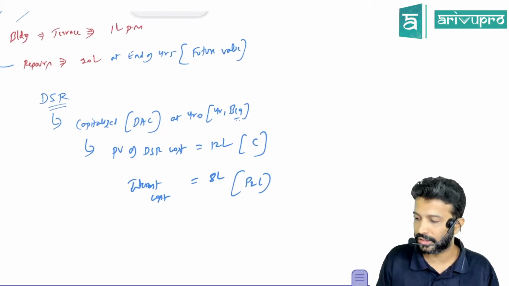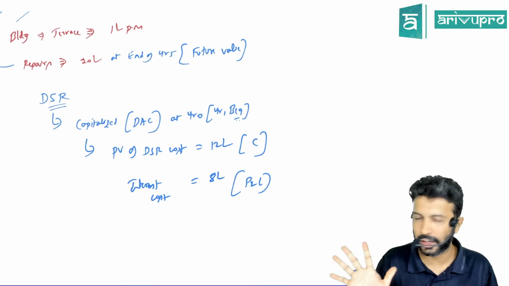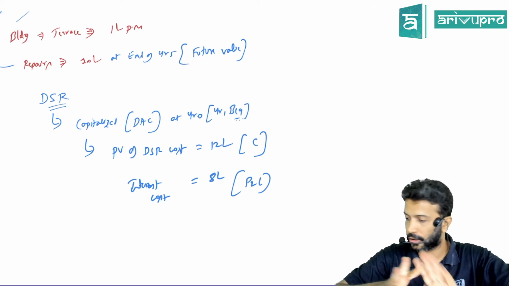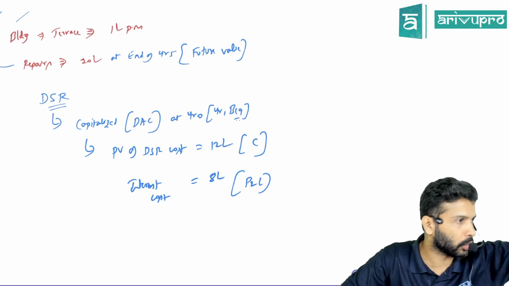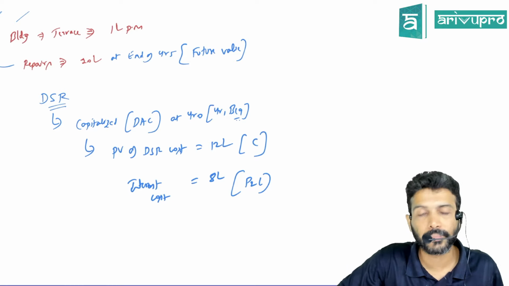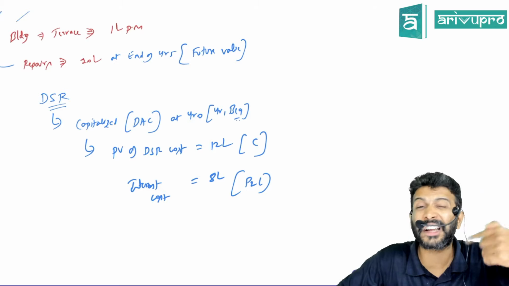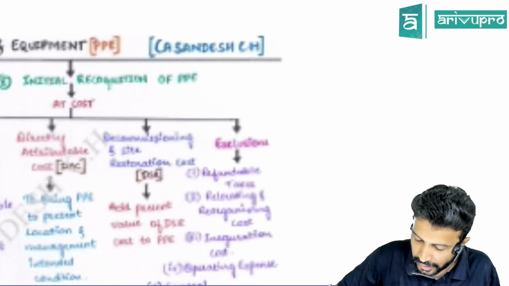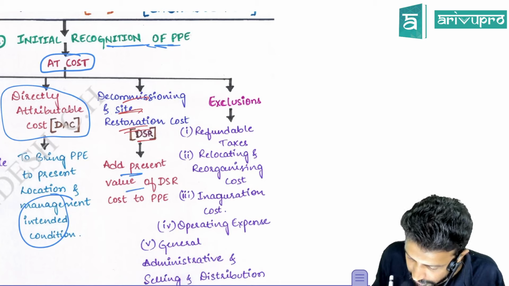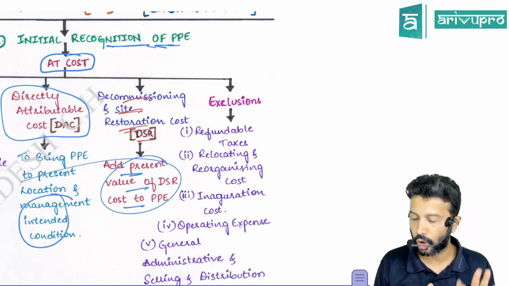You don't have to worry about this accounting or the journal entry for all this. It will come in the next stage. I am explaining it to you for your reference. So what is the whole takeaway? DSR cost, can you capitalize? Yes. At full value or present value? Present value of DSR cost can be added. That's what I've written. Add present value of DSR cost. That much if you remember, good enough.